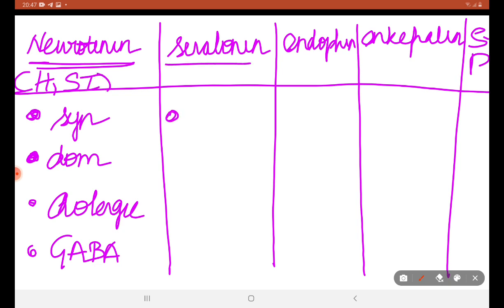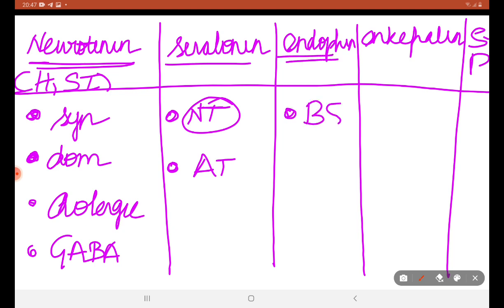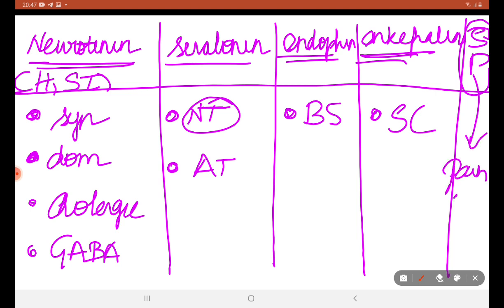Serotonin, again a neurotransmitter, intervenes with adipose tissue. Endorphin, they block signals to brain stem. Enkephalin, they block signals to spinal cord. Substance P, associated with pain perception.